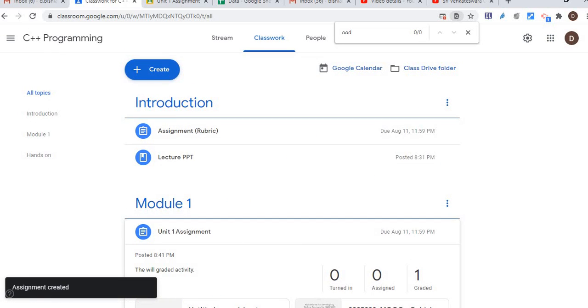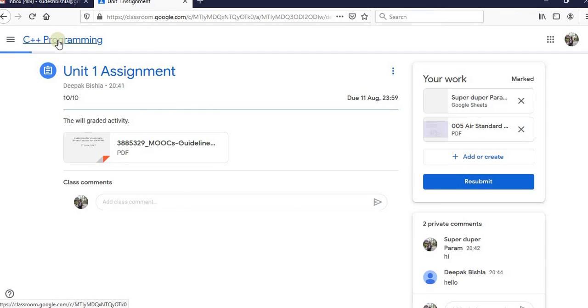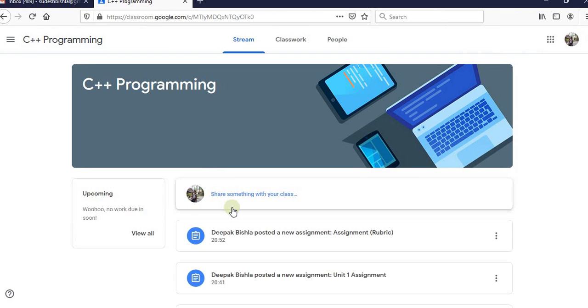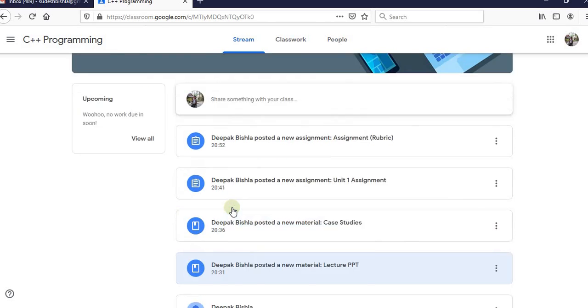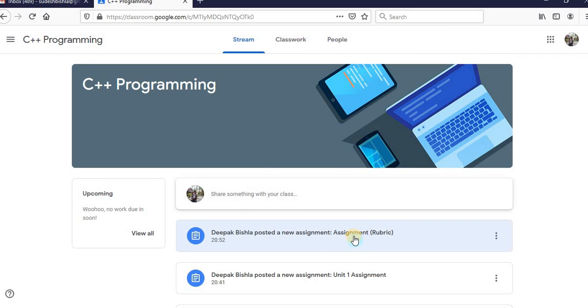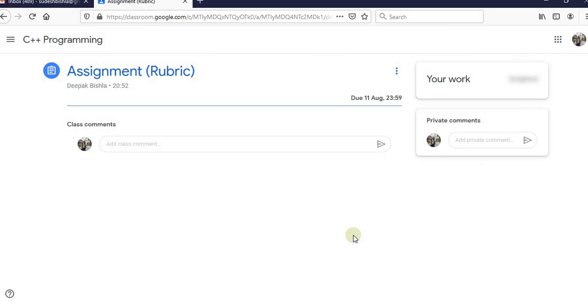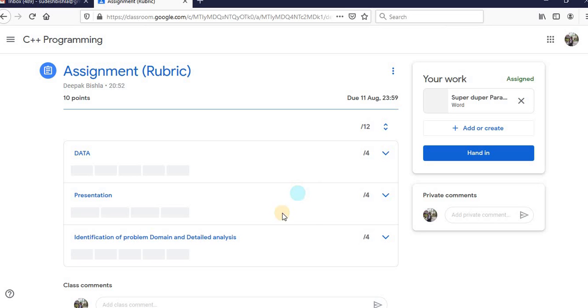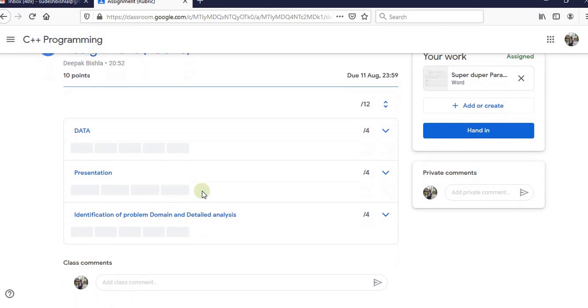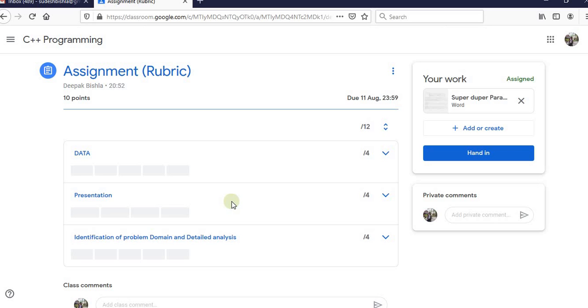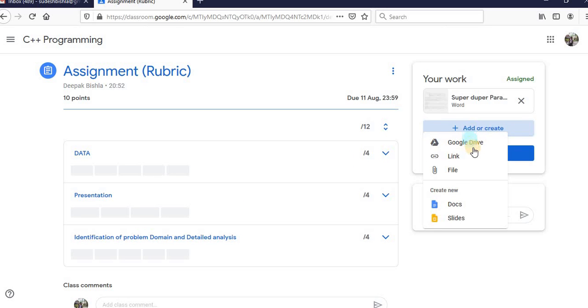Now come back to the student part. Let's see once as a student, let's finish the activity. So here you can see assignment rubric is here. So just click on this one, rubric assignment. So here is the criteria. So student can have a look at what kind of criteria in the rubric the teacher is going to follow, and based on that, he or she can prepare their assignment and click on add the assignment part.